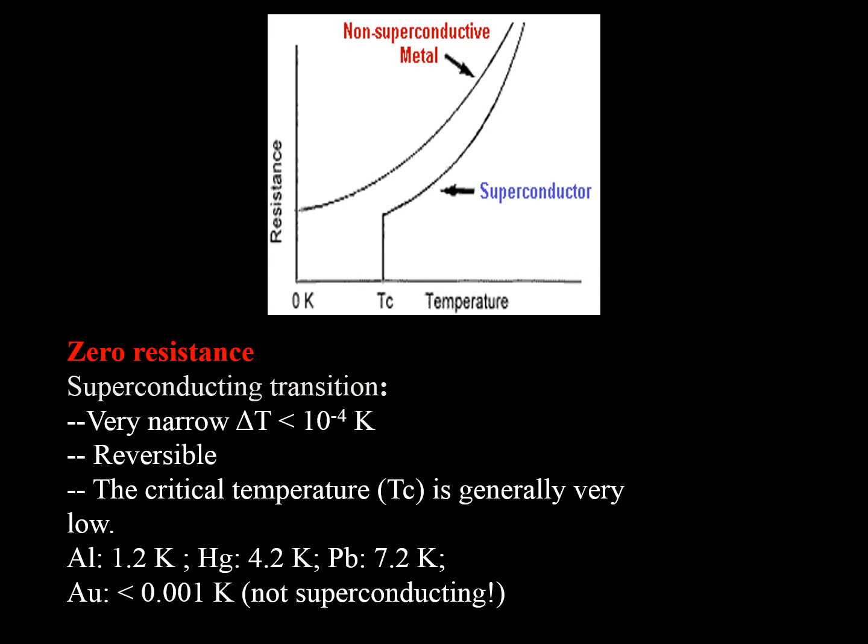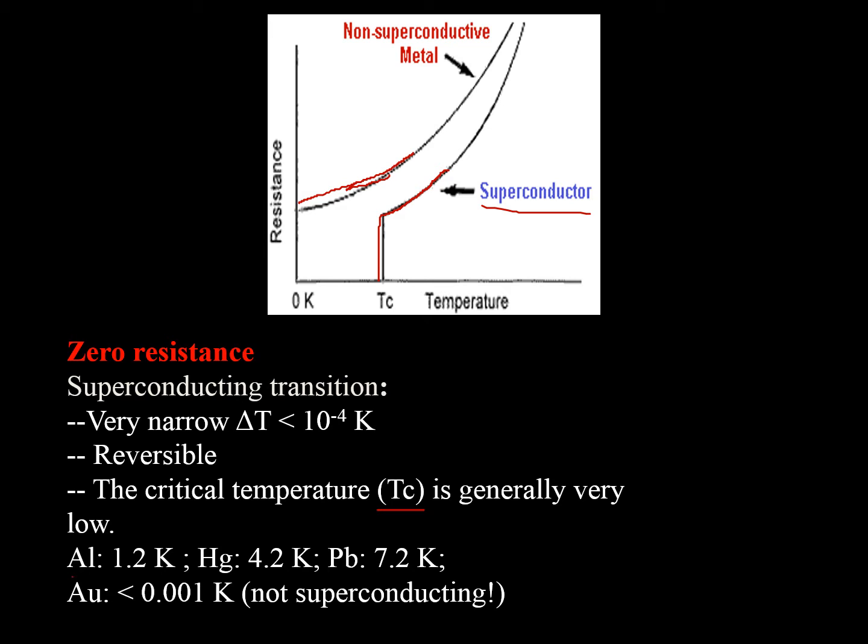Now, comparing non-superconducting and superconducting materials. For a non-superconductor, the resistivity remains non-zero even at 0 Kelvin. Whereas for a superconductor, the resistivity slowly decreases and then suddenly drops to 0. The critical temperature, also represented as Tc, is generally very low.